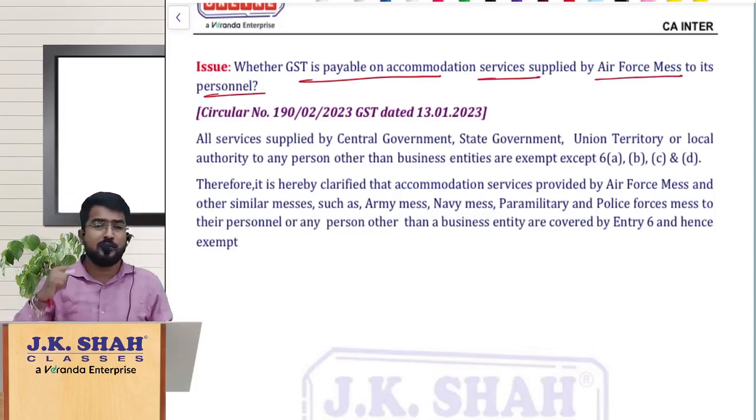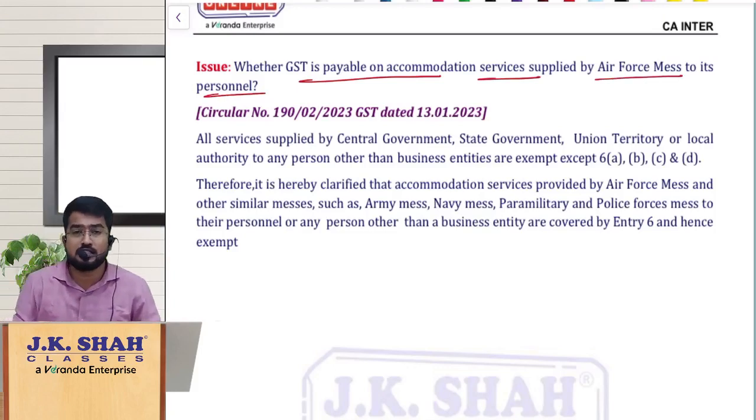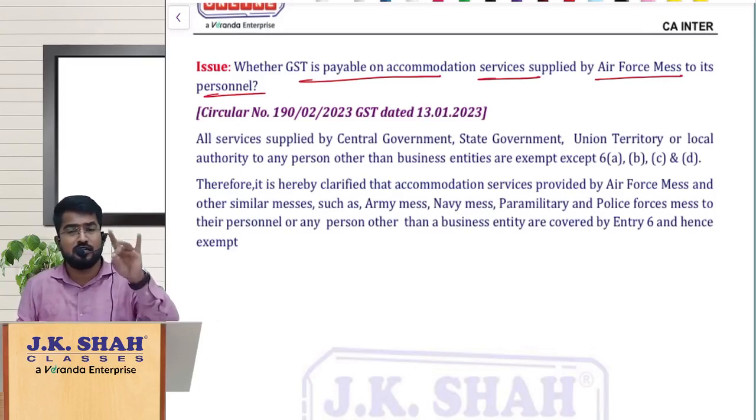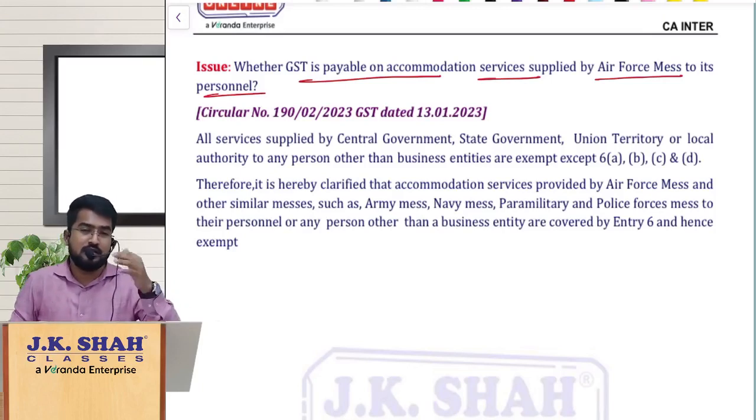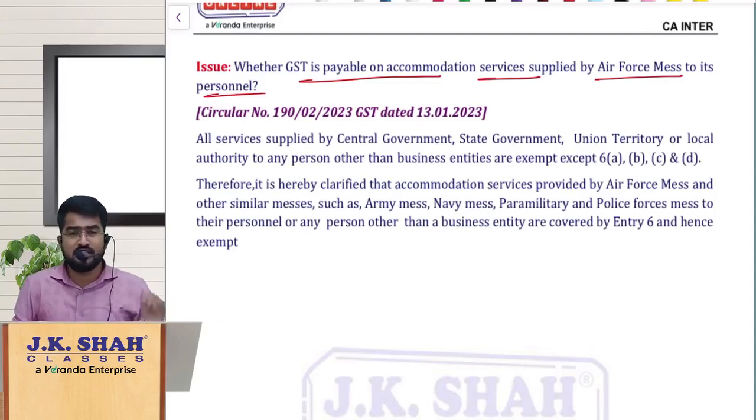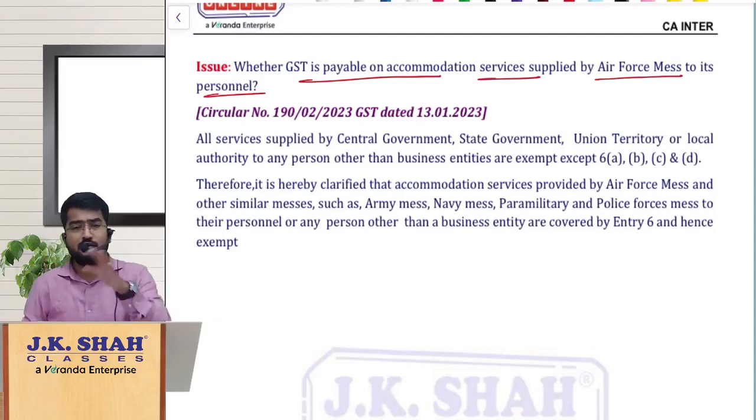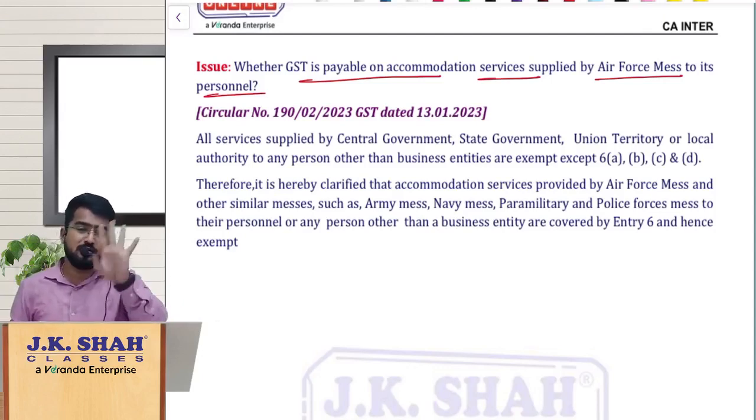See, normally if you remember, entry number 6 is talking about services provided by government. Entry 6 says services provided by government to any person other than a business entity, other than postal department services, services in relation to aircraft or a vessel, or transportation of passengers or goods, and next to business entities. So 6 ABCD we have also discussed in this lecture itself. So these services are exempt. Services provided by government to any person other than business entity is exempt.